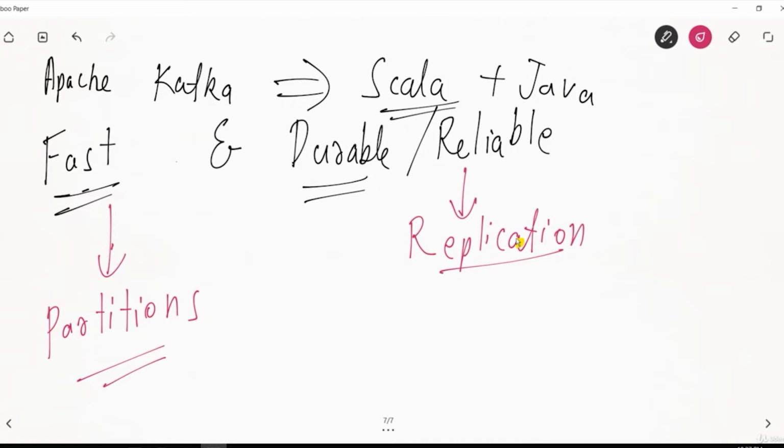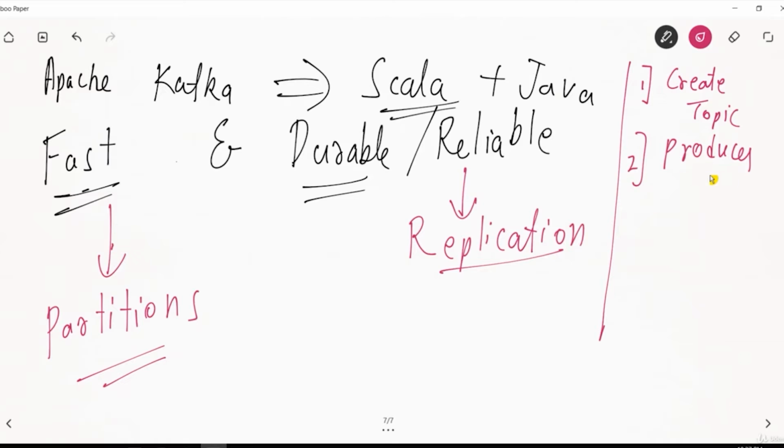As we saw in the previous slide, there were three steps. The first step was to create the topic. The second step was that the producer will push the data to the topic. The producer, that is Twitter or Facebook, will push the data to the topic, and the third step was that the client will subscribe to the topic to get the data.